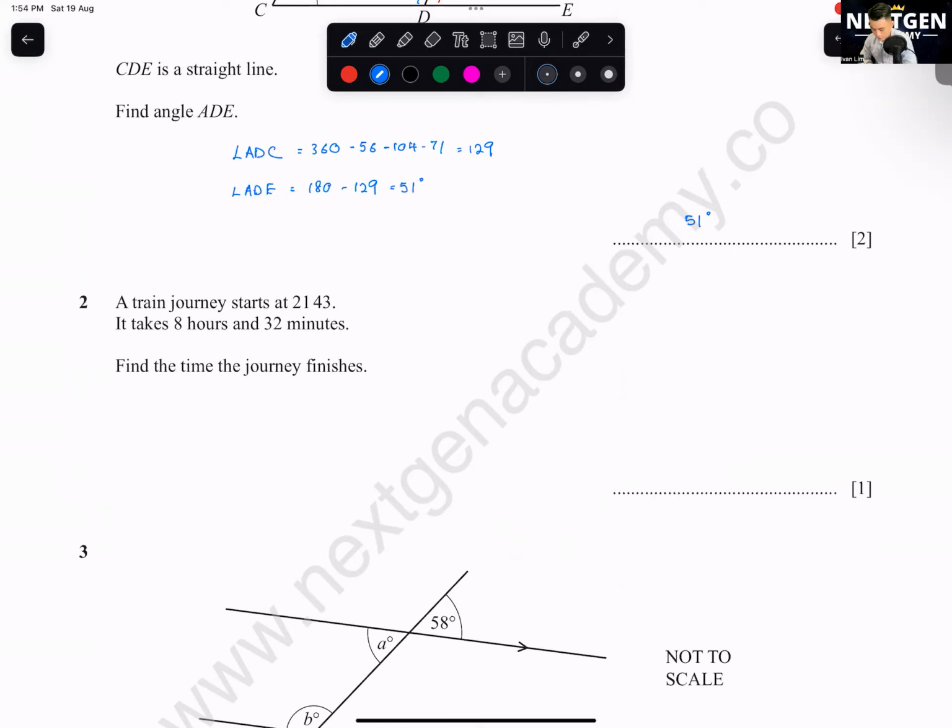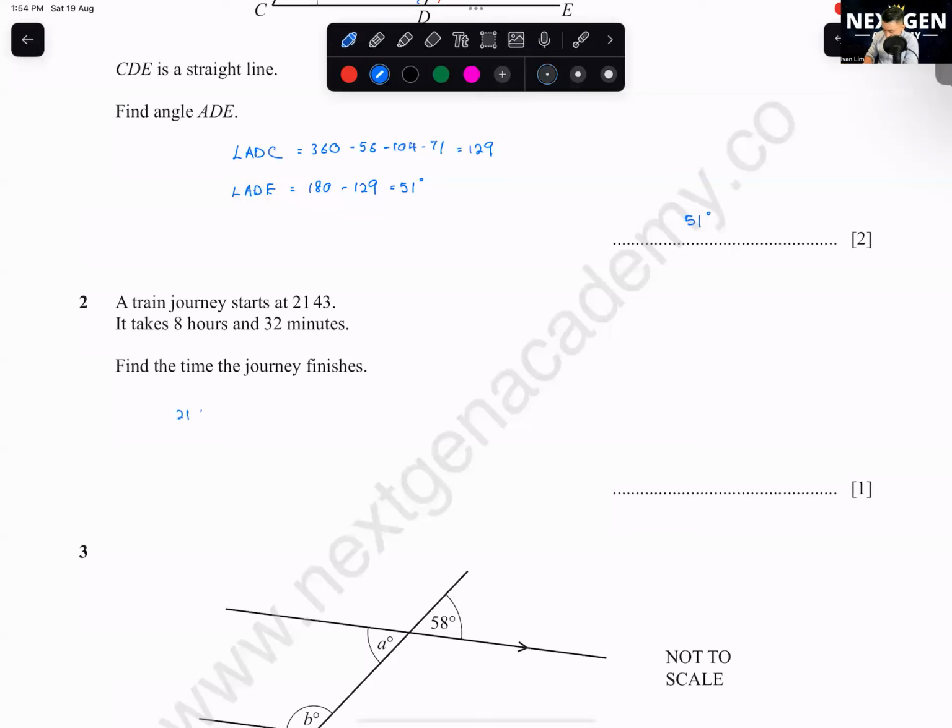A train journey starts at 21:43. It takes 8 hours and 32 minutes. Find the time the journey finishes. You all see here, right? This is actually just a 1-mark question. You can either do it manually or you can use a calculator to calculate also. I'm going to teach you all the manual way first.